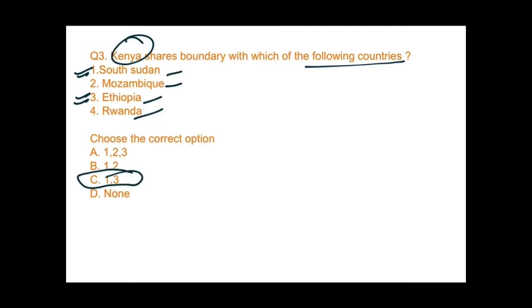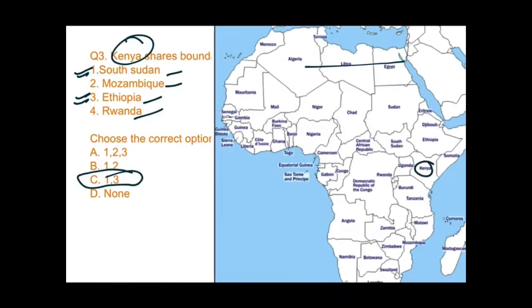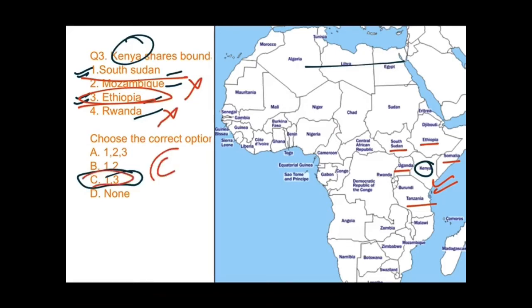Let us see in the map. See guys, this is the country Kenya and it is touching boundary with Somalia, Ethiopia, South Sudan, Uganda and Tanzania. And see here, only 2 options, South Sudan and Ethiopia, are there, which resemble this. So Mozambique would be cut and Rwanda will also be the wrong option. So the answer would be 1 and 3. C would be the correct option.